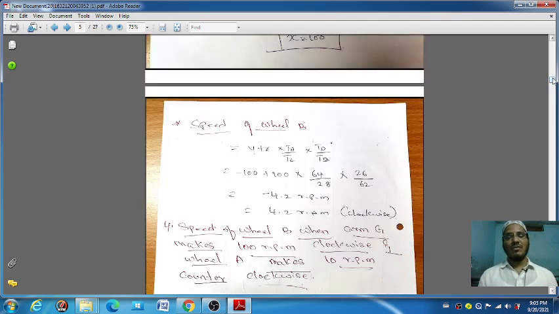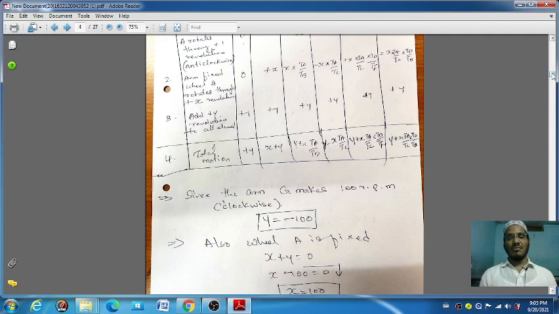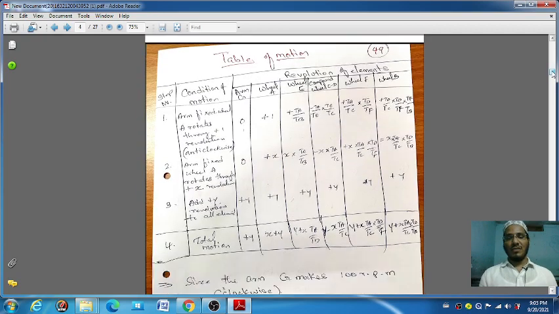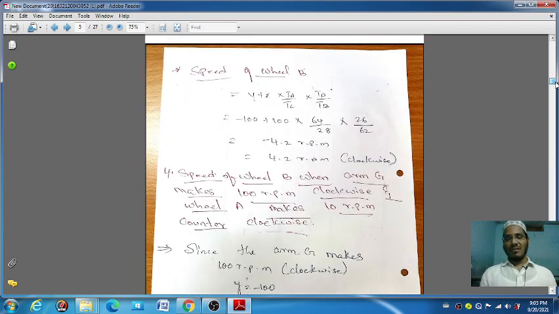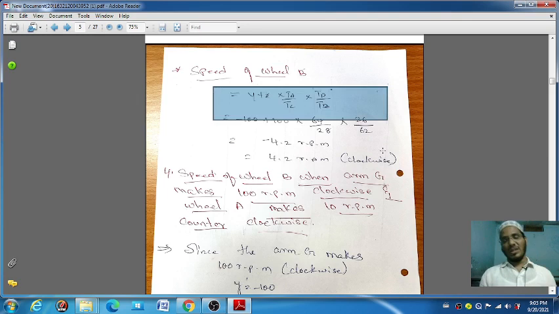The speed of the wheel B is equal to the fourth row of the column. Here, speed of the wheel B, wheel B is the last one: y plus x into TA by TC into TD by TF. Just substitute the value here and in that calculator you will get the speed of the wheel B.